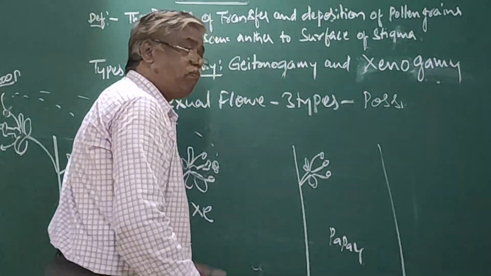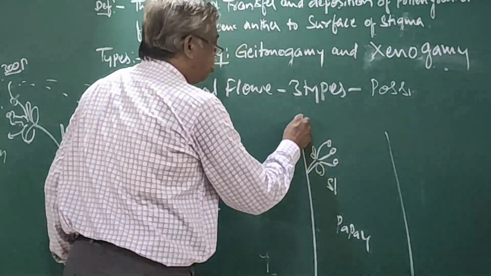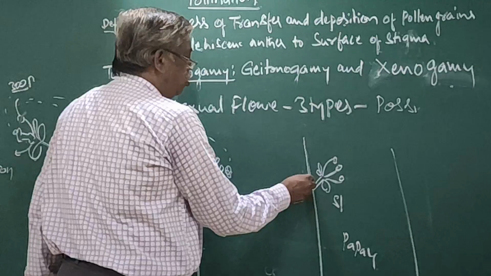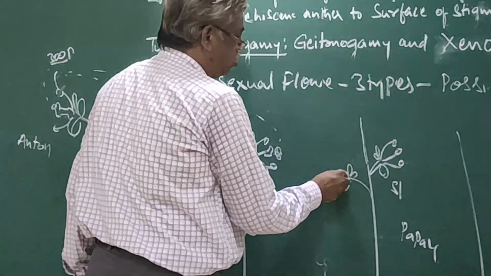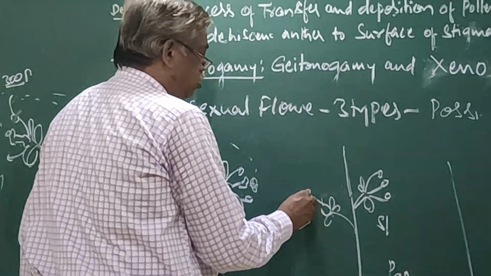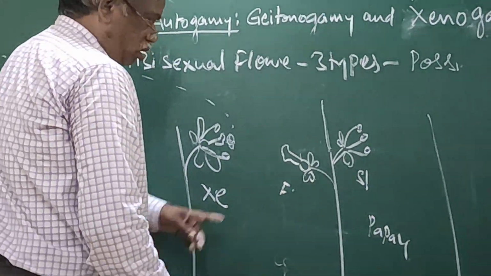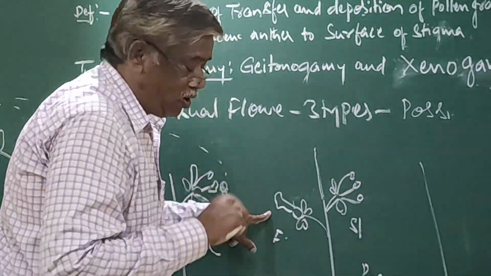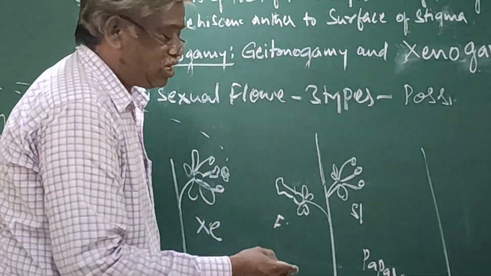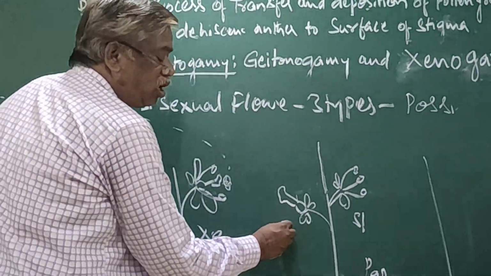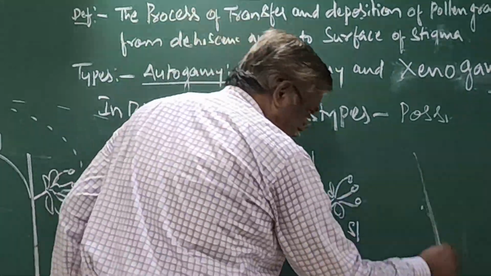Technical name, staminate. This other flower contains pistil but not stamen, hence it is called a female flower, pistillate.